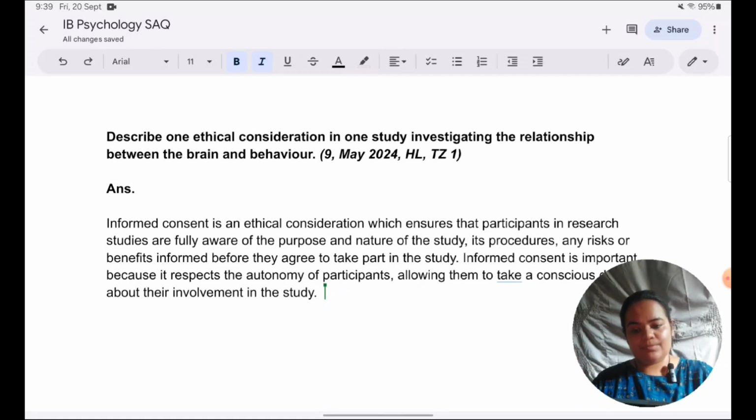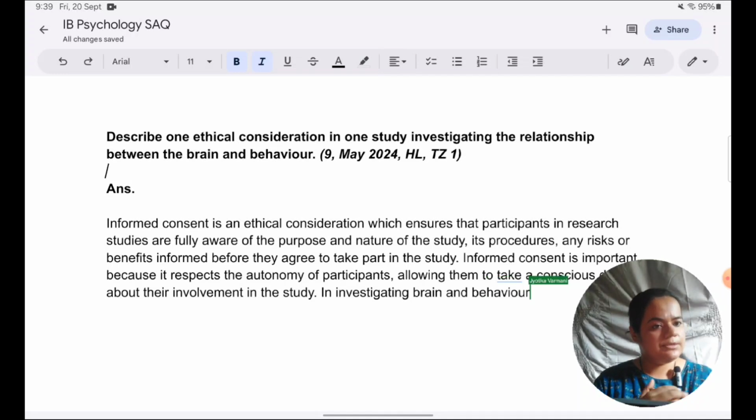Okay, so when it comes to brain and behavior, why is informed consent important? What have you learned in your syllabus? Because lots of these studies involve brain scanning technology. Of course, there are other reasons also why it is important. But one important reason is that brain scanning is potentially harmful, and it is a sensitive area of research, like finding out extreme details, fine details of how someone's brain is functioning. For these reasons, it is important to take informed consent.